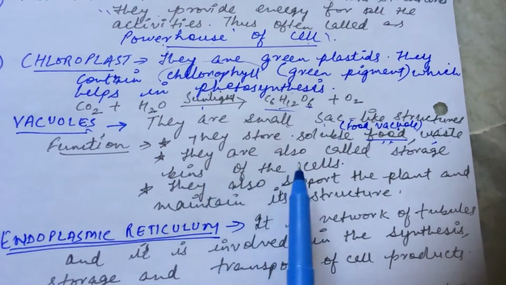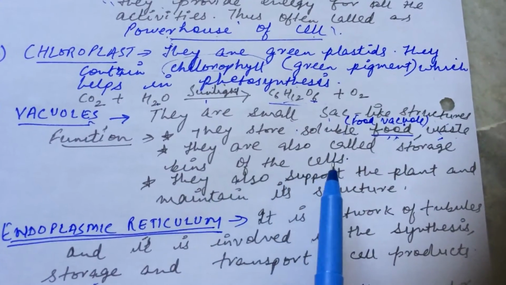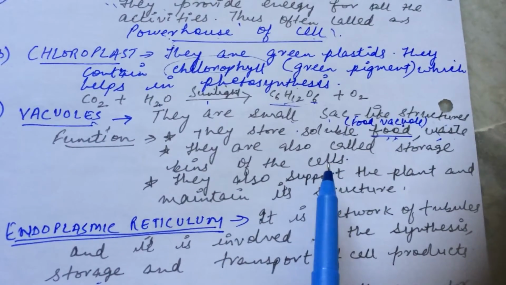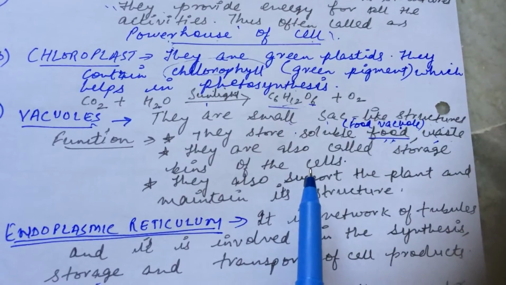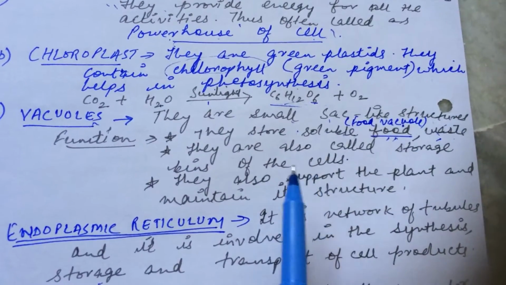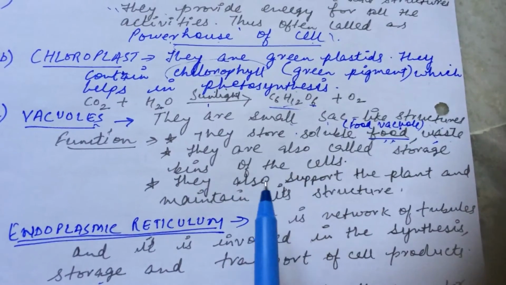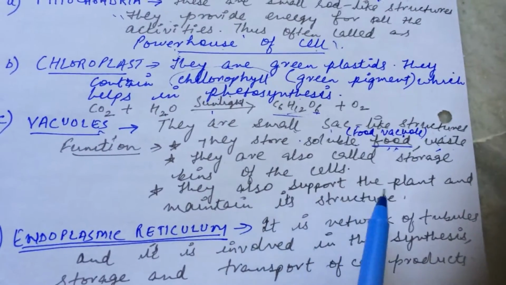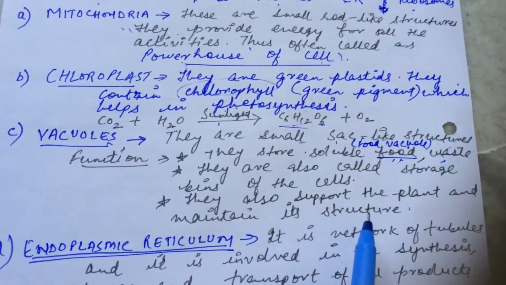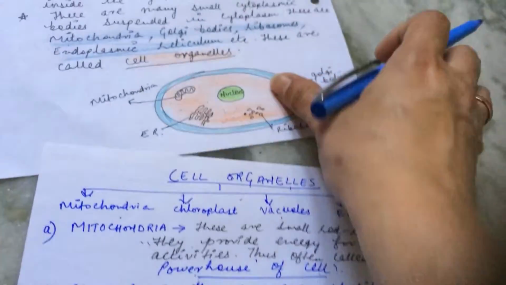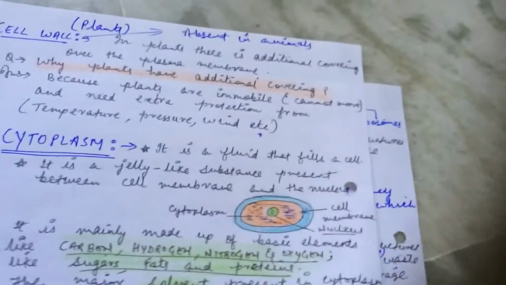Now they are also called storage bins of the cell, right? So that means whatever cell products are stored, they are stored in the vacuoles. So they are the bins of the cell, you can say. They also support the plant and maintain its structure, right? I think I have shown you a diagram here also.